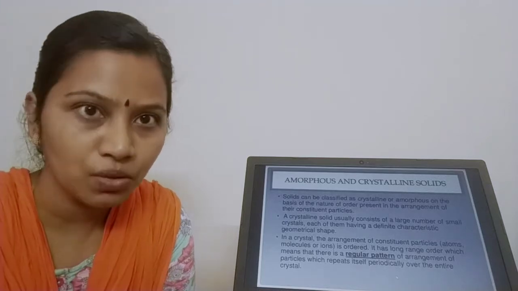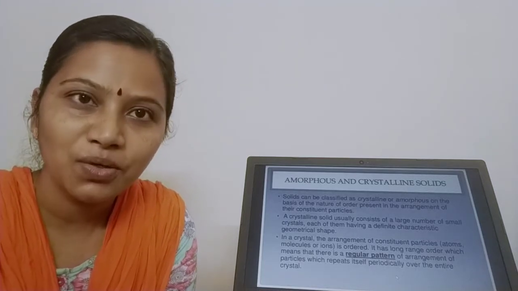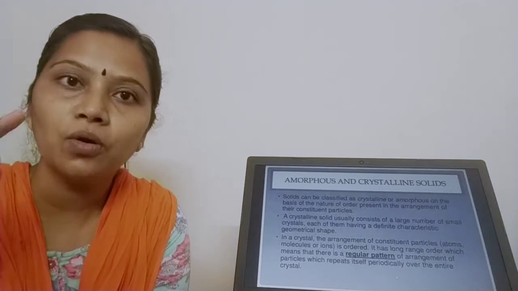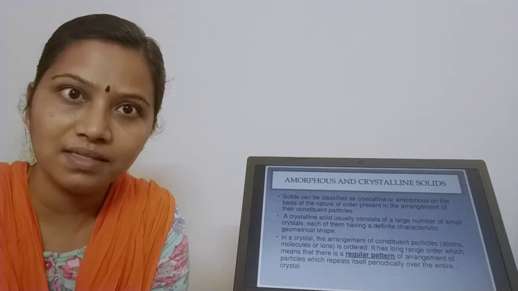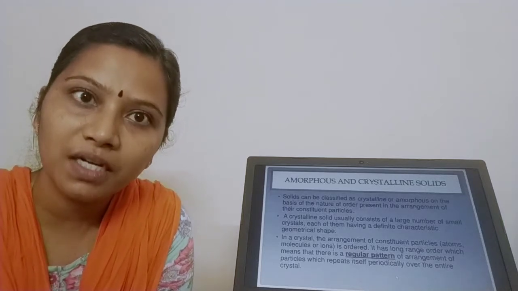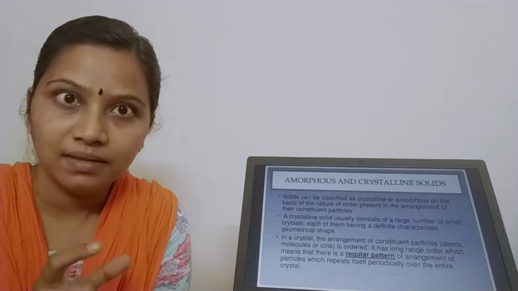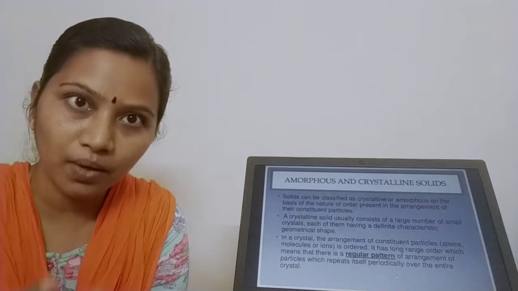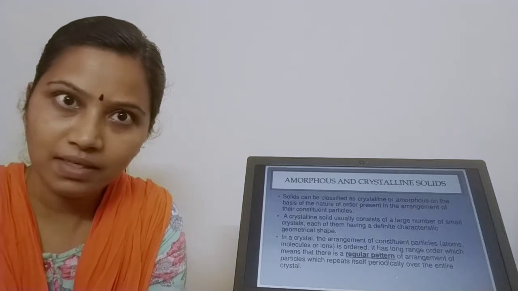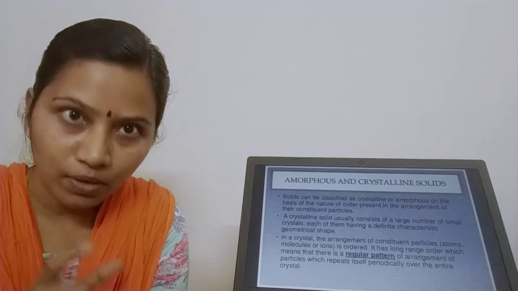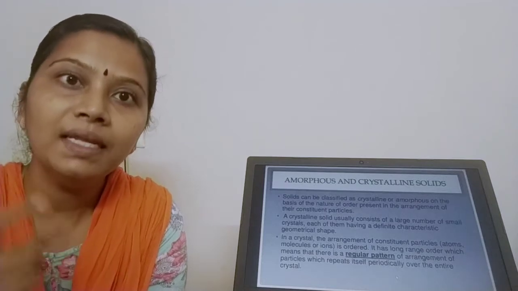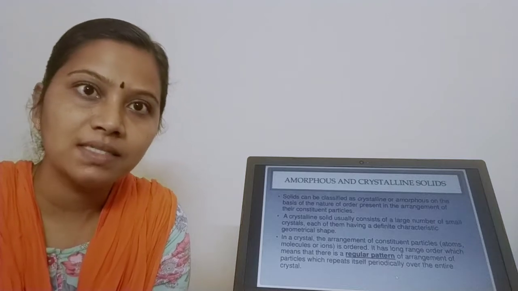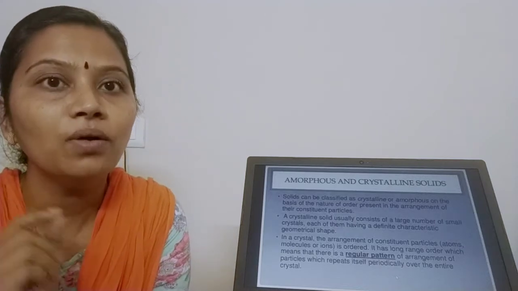What is long range order? In your lower sections, you might have filled a sheet where there are 3 triangles followed by 3 squares followed by 3 circles. From this picture, what will you conclude? There is a pattern. The pattern is regular, because I have a triangle followed by square, square followed by circle. The pattern will be repeating after a regular time period. When this covers a long distance, I am going to call that long range order.